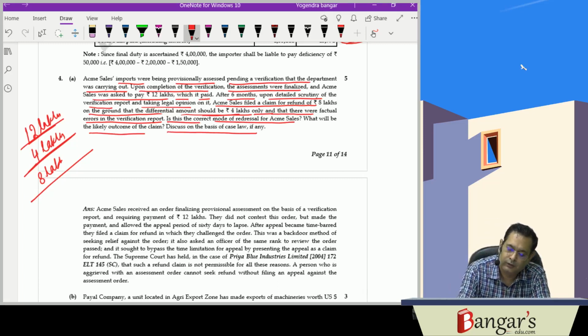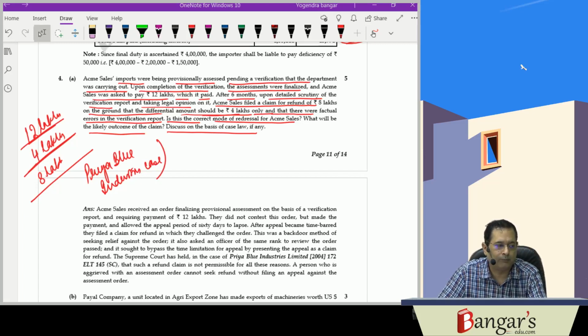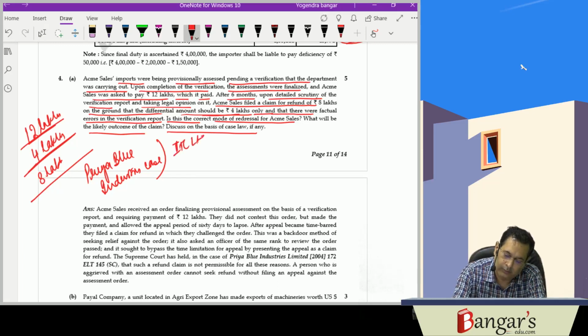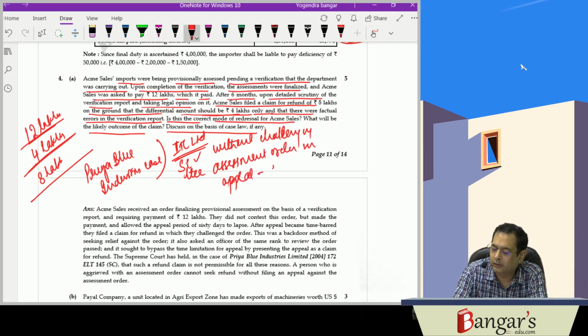Now here, in the Supreme Court's ruling in Priya Blue Industries case, as well as the ITC Limited case, the Supreme Court has held that without challenging the assessment order in appeal, a direct application for refund cannot be made.